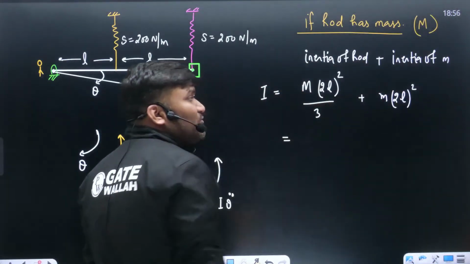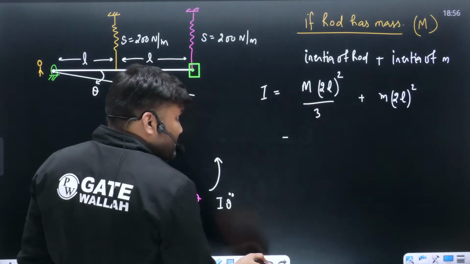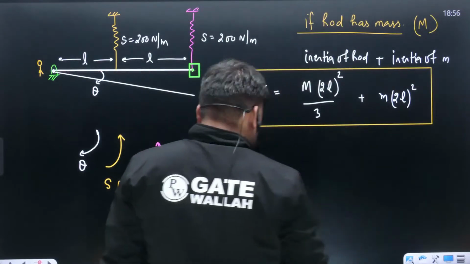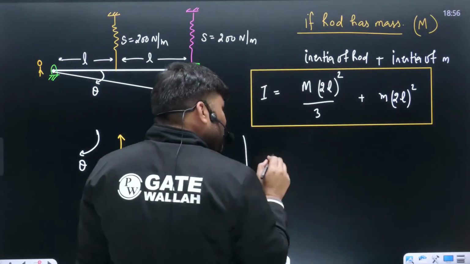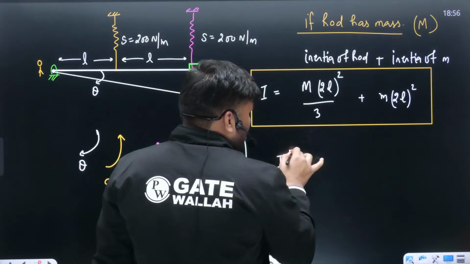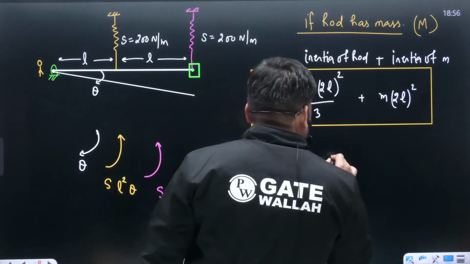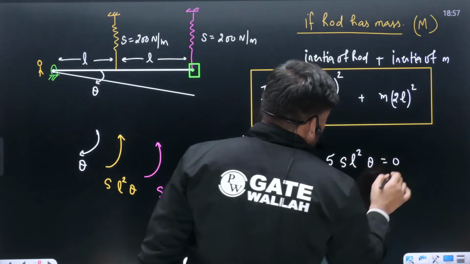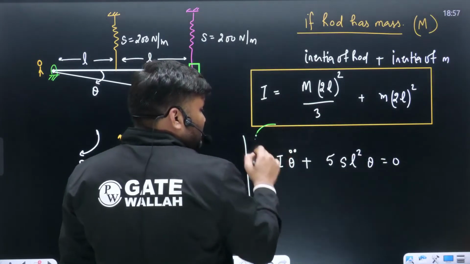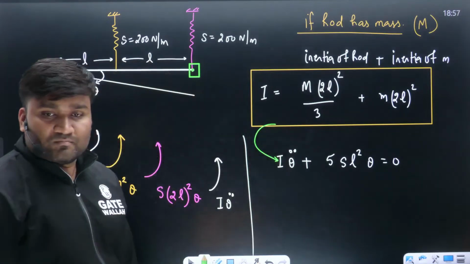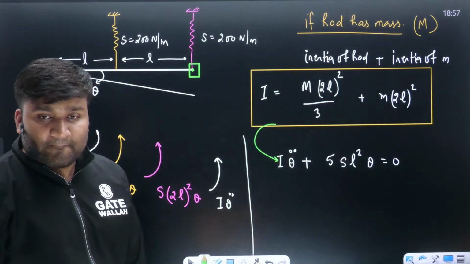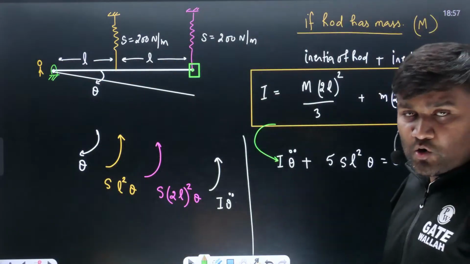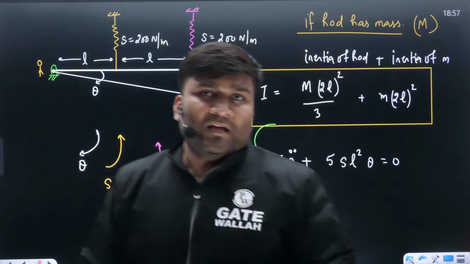Solve कर लीजिए, you will get something. This value of inertia you have to put now, बात समझ में आ रही है? This value of inertia you have to put it now, ठीक है. Equation is same: I theta dot dot plus 5 times S L square theta is equal to 0, but this time this inertia is going to be different. Everybody can understand this? बात समझ आ रही है?